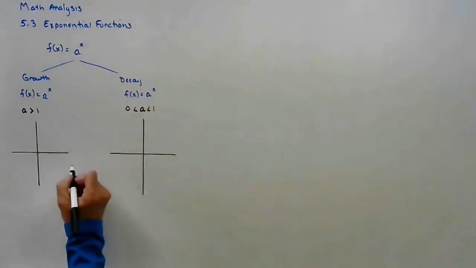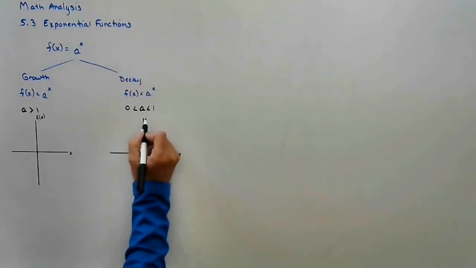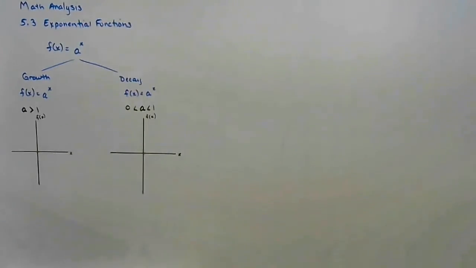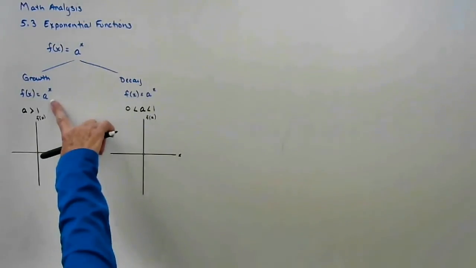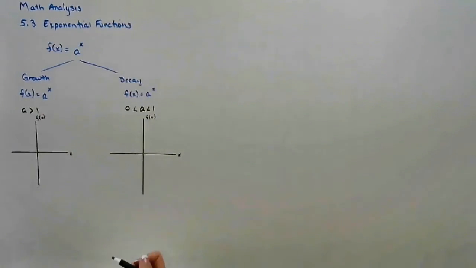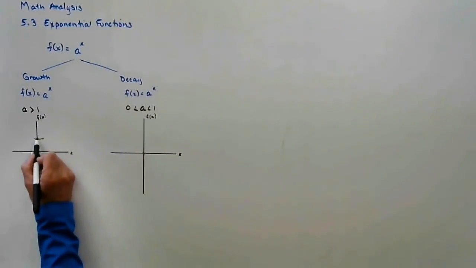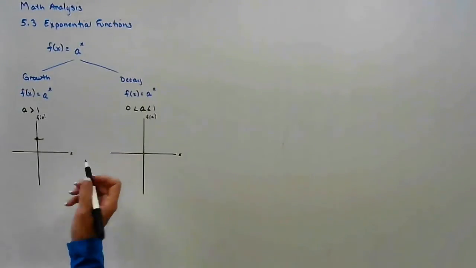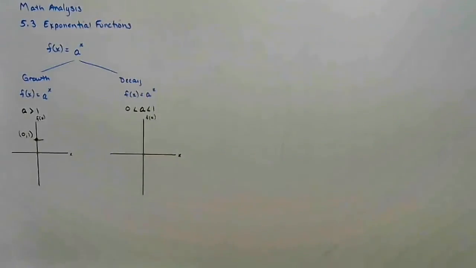here's our x, here's our function. Now, if we're thinking about 2 to the x, that would be 2 to the first, 2 to the second, 2 to the third, 2 to the fourth, etc. We have 3 points that are on this graph. If x is 0, anything to the 0 power is the number 1. So this point here, 0, 1, is always on the graph.